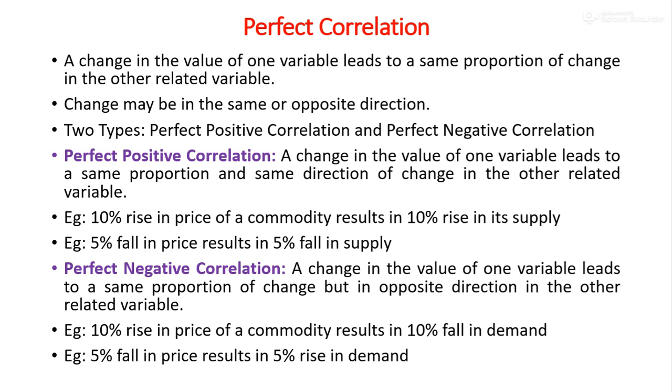For example, 10% rise in price results in 10% fall in demand. Similarly, 5% fall in price results in 5% rise in demand. These are the cases of perfect negative correlation.